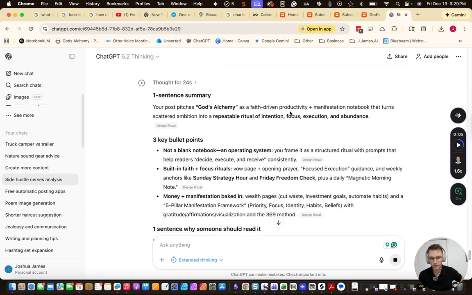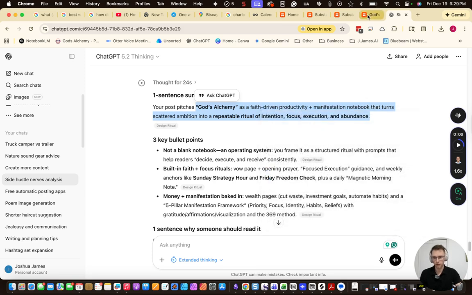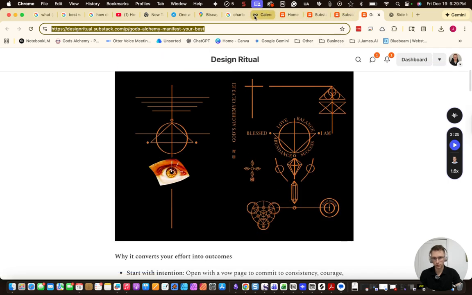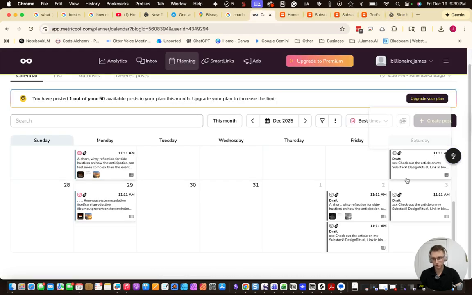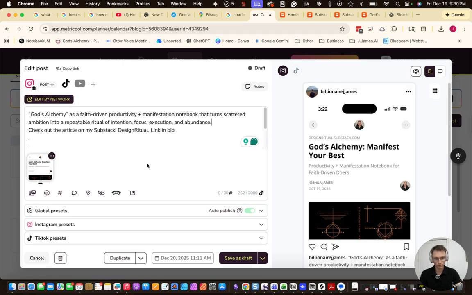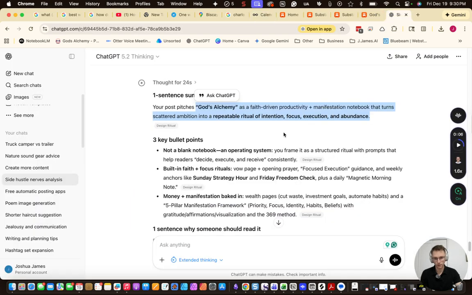So, faith-driven productivity manifestation notebook that turns scattered ambition into a repeatable ritual of intention, focus, execution, and abundance. So that's beautiful. I like that. So we're going to go back to here. On the first one, we're going to click this one, and then we're going to say it right here. Enter. Boom. And then we're going to grab some hashtags.